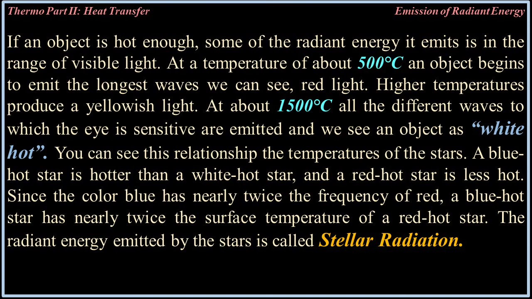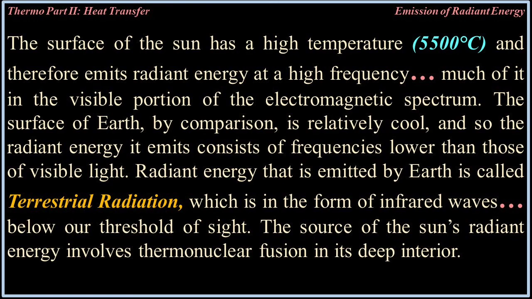All the different waves to which the eye is sensitive are emitted, and we see an object as white hot. You can see this relationship in the temperature of the stars. A blue hot star is hotter than a white hot star, and a red hot star is less hot. Since the color blue has nearly twice the frequency of red, a blue hot star is nearly twice the surface temperature of a red hot star. The radiant energy emitted by stars is called stellar radiation.